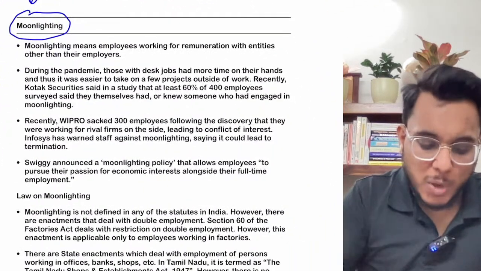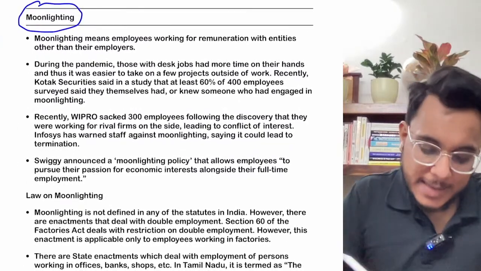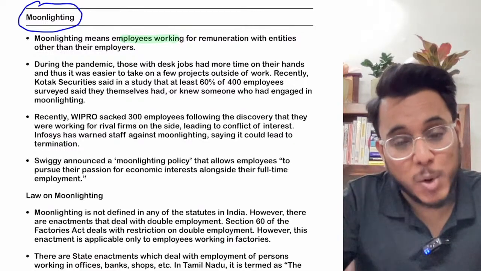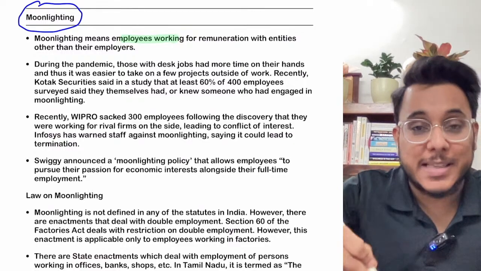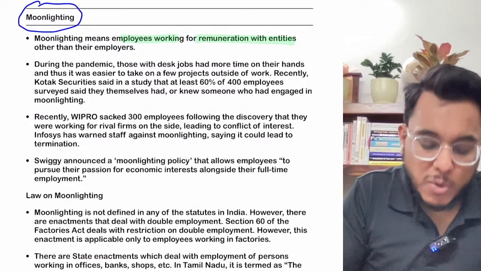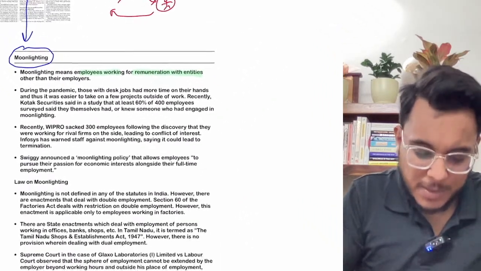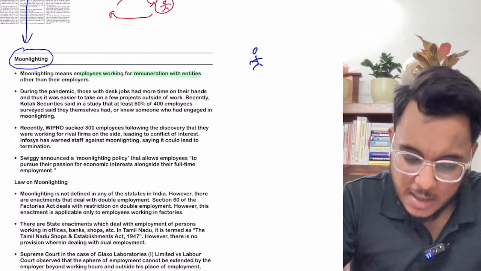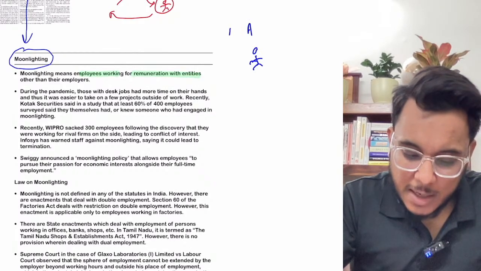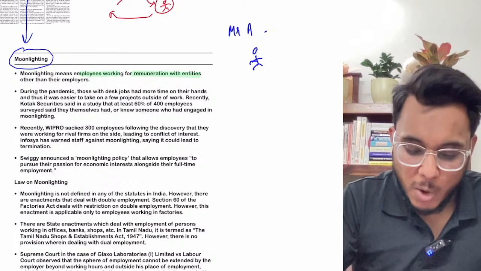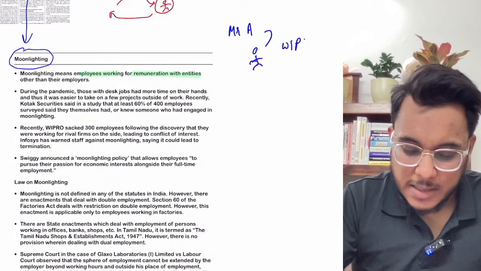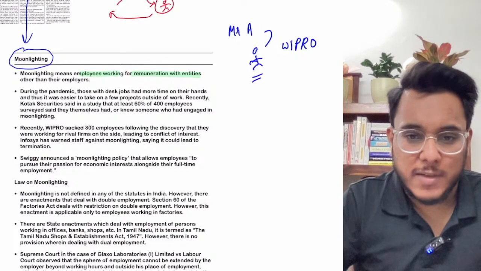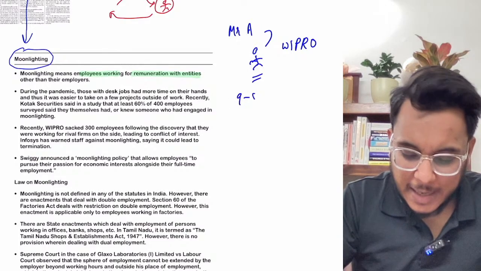Now what is this moonlighting? Moonlighting is a phenomenon where an employee who is employed full time is working somewhere else also for remuneration. For example, let's take this particular thing. Suppose this is Mr. A. Now Mr. A is a full-time employee of a company, Wipro. Mr. A is a full-time employee of the company Wipro. And let's say his office timings are 9 to 5.